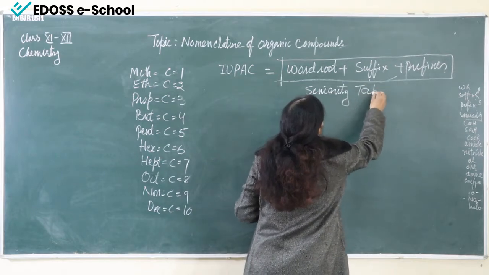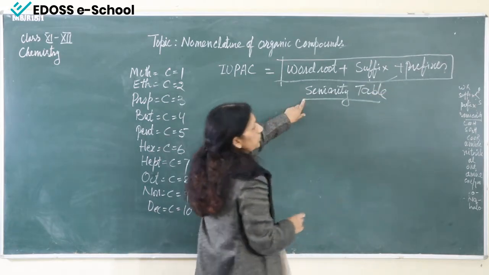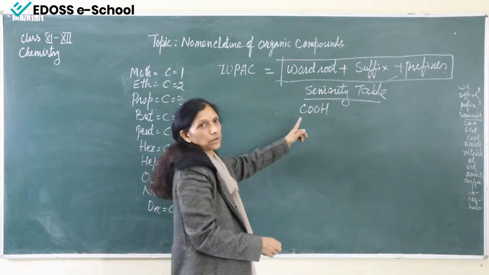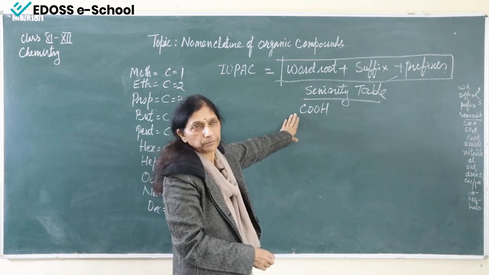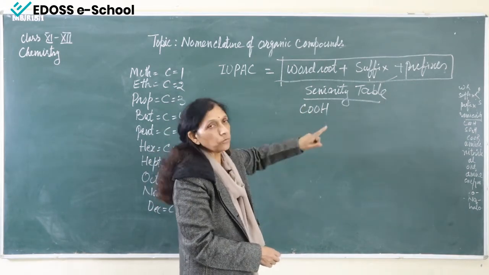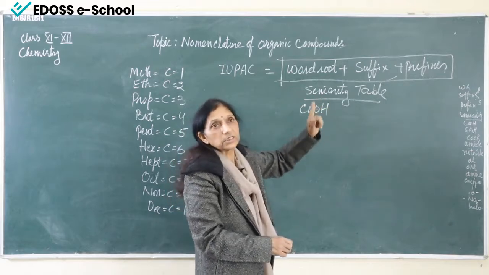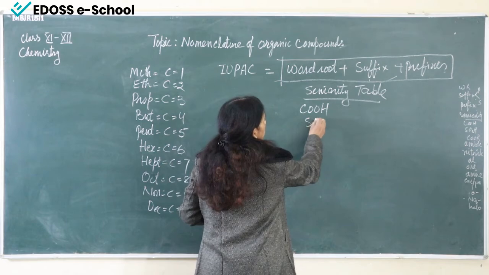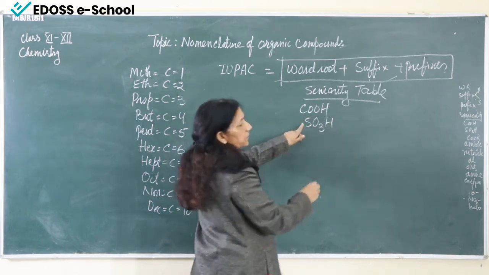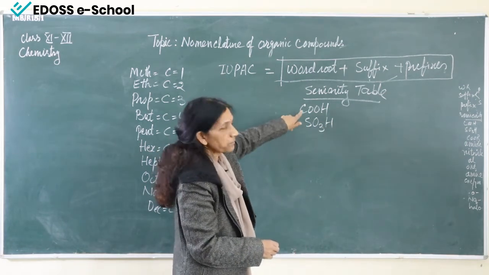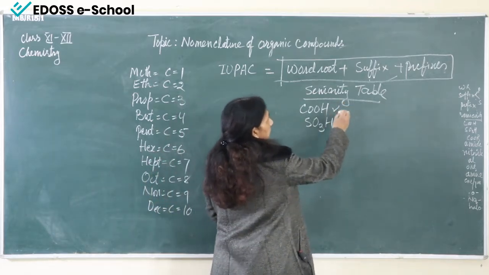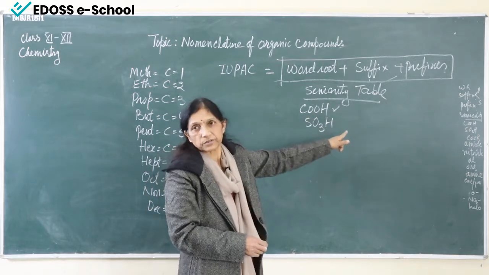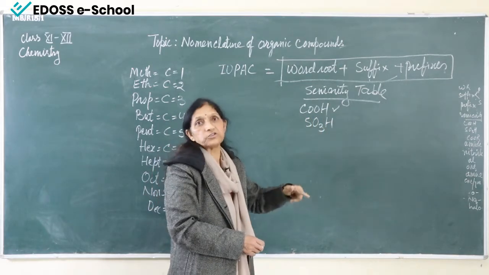This is the seniority table. In the seniority table, the COOH group, the carboxylic group, is at the top. So the COOH group is taken as the suffix or the functional group. Then comes the sulfonic group, SO3H. If both groups are present, then the carboxylic group will be taken as the functional group and the sulfonic group will be taken as a prefix. And the name will change.